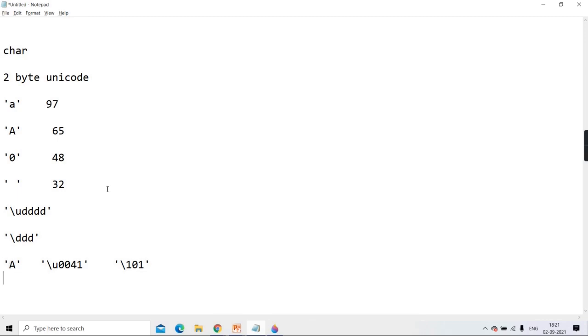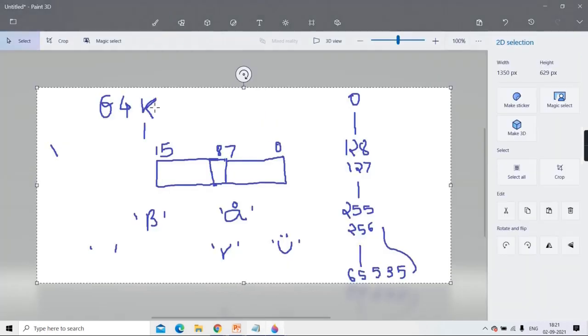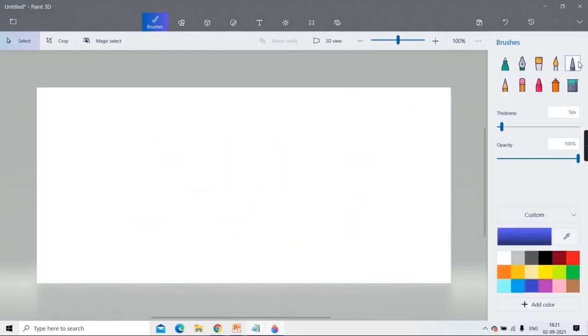Single quote A is capital A. But is this capital A also written in Unicode form? Just check, it is hexadecimal. Hexadecimal 41 is 65 in decimal. You don't respond. 41 in hexadecimal, is it 65 in decimal? Yes. See, 16 into 4 is 64.